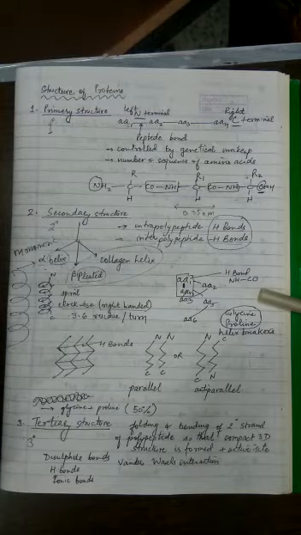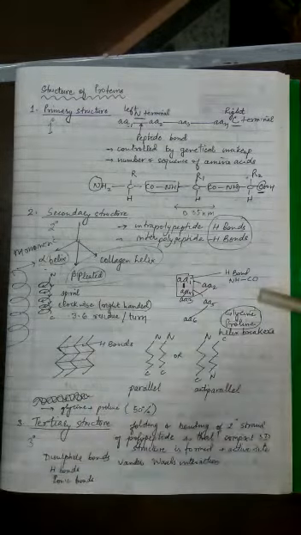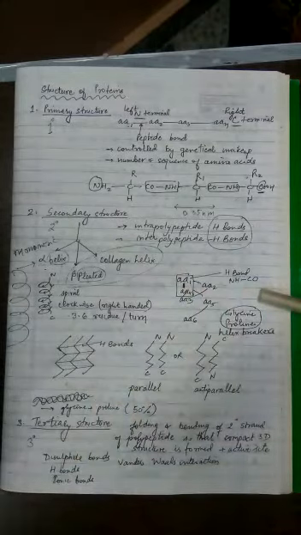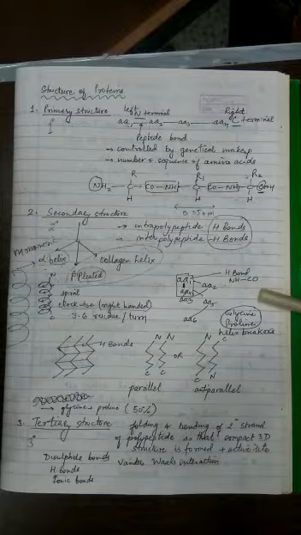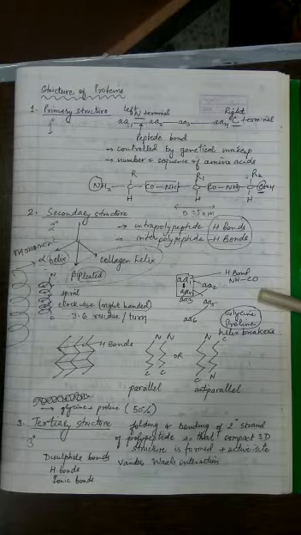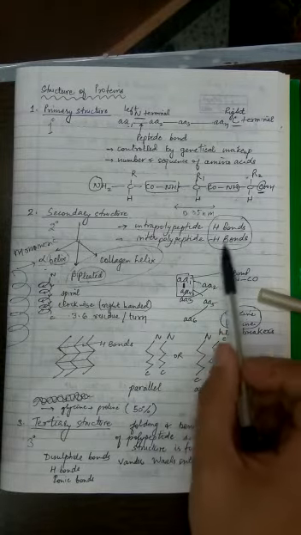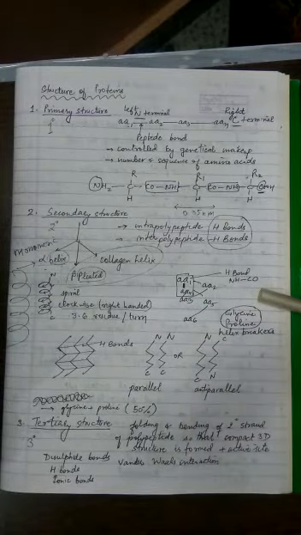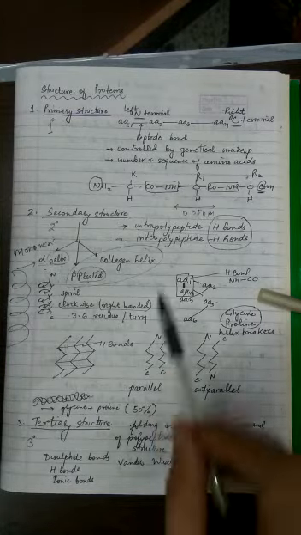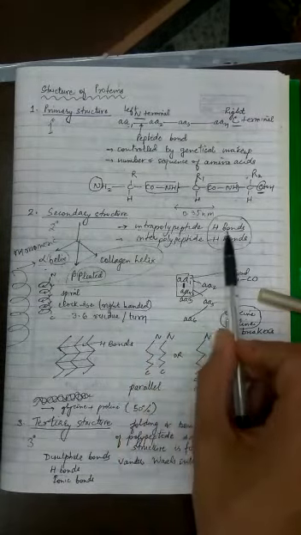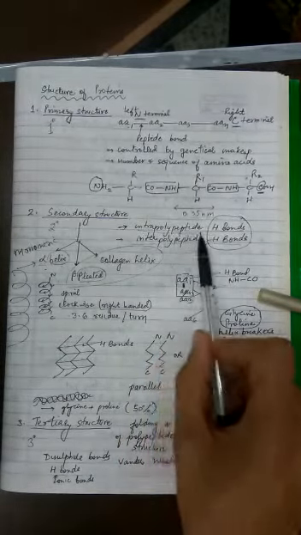So what exactly is secondary structure? We all know this long chain of amino acids, which is called a polypeptide, cannot remain like a long straight thread. Obviously it will start bending. So wherever bendings start, in those places it is possible that other chemical bonds may start developing, and we call those bonds hydrogen bonds. Now what exactly will happen? If the chain starts coiling around itself, it may develop bonds. Which bonds? Hydrogen bonds within the same chain.